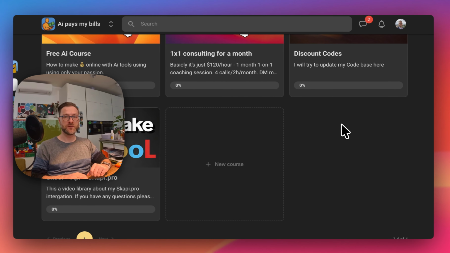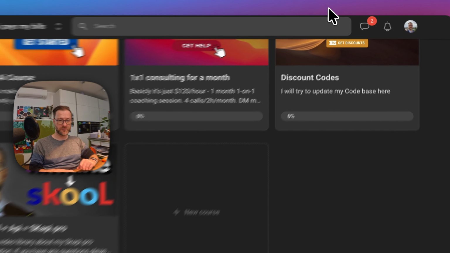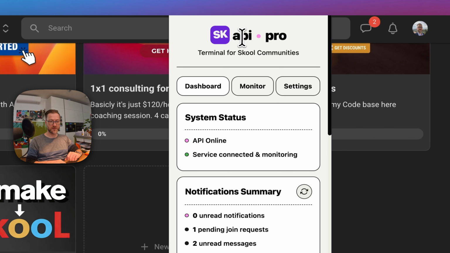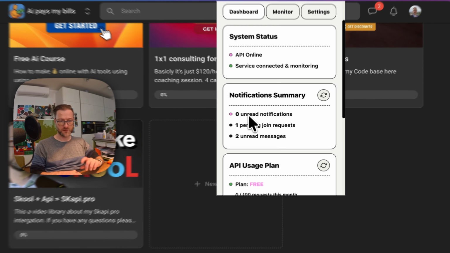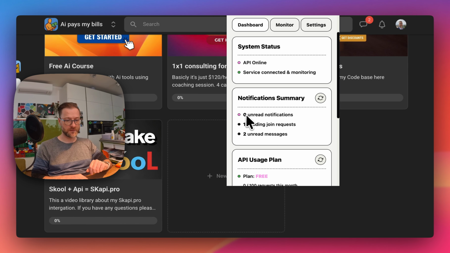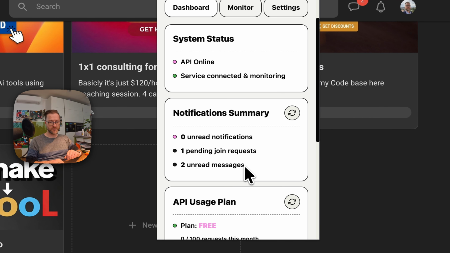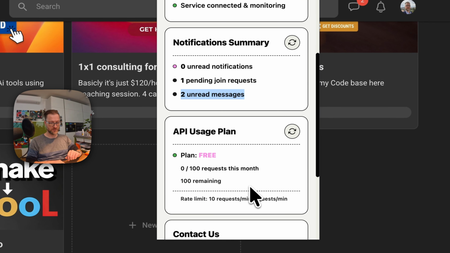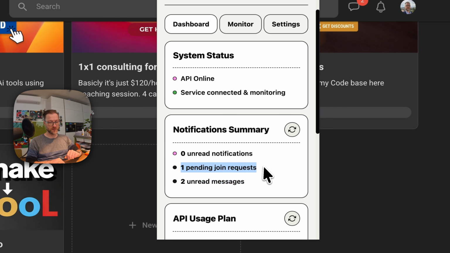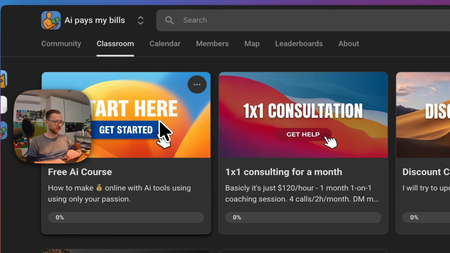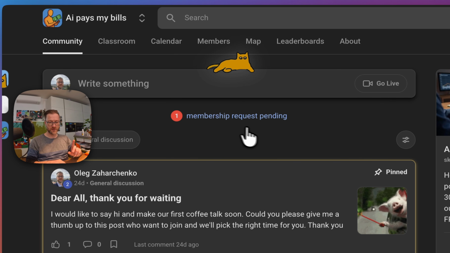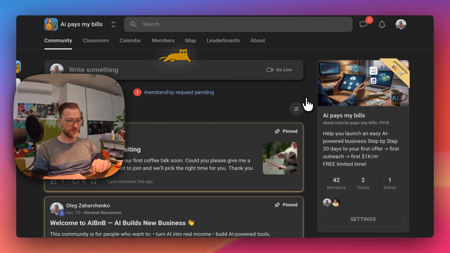When you use my API, I've made this Chrome extension where I can check on the top right corner that everything is working. Here I have 2 unread messages, which is nothing, but I have 1 pending join request right now. If you click here, you can see it. I'm not going to click on it, so as not to reveal this person's personal data, but I checked and he is not a spam person.